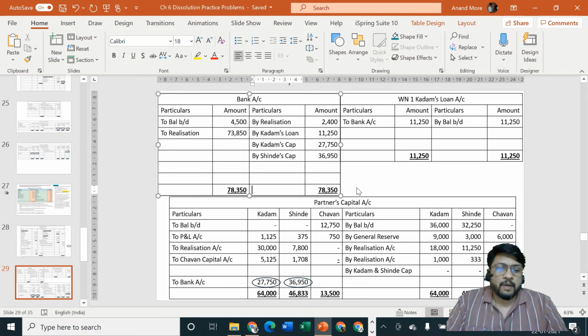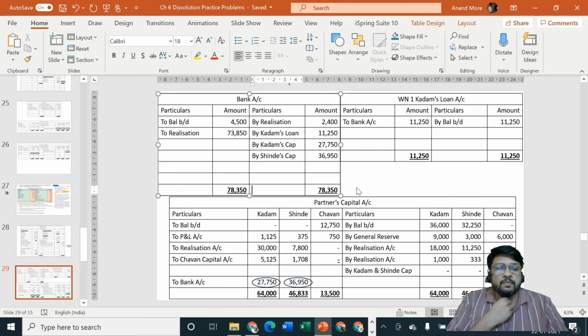Kadam's loan account is a partner's loan account. Problem was totally silent about it. We prepared Kadam's loan account as a working note and then we paid it at book value. If nothing is mentioned, all liabilities must be paid off at book value. Then we closed partner realization account. We found out the profit or loss, transferred it to partner's capital.